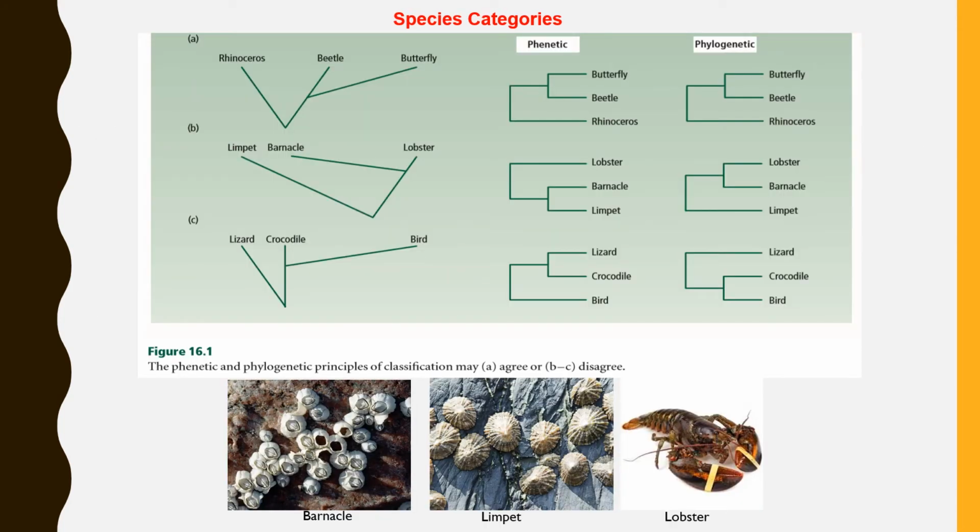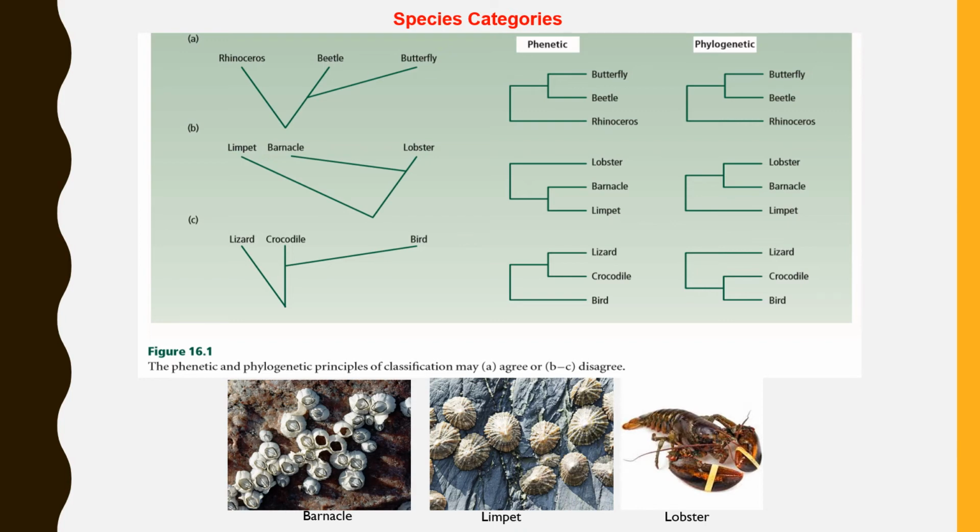Let us consider some examples. Case 1, Figure A. Consider butterfly, beetle, and rhinoceros. As per phenetic grouping, butterfly and beetle are morphologically alike and also share a common ancestry when compared to rhinoceros. Hence, in this case, the phenetic and the phylogenetic groups are the same, as shown in the figure.